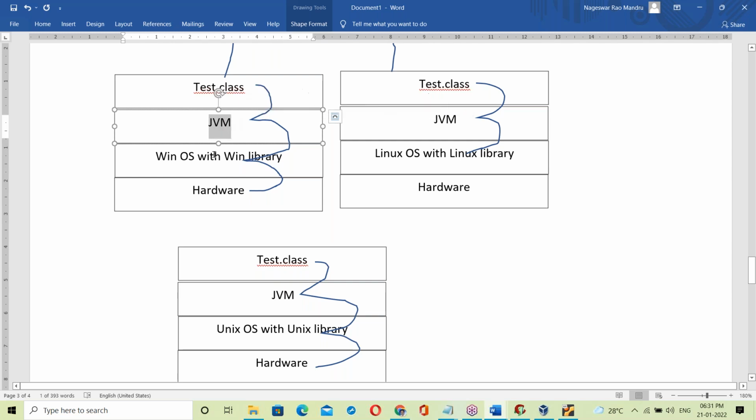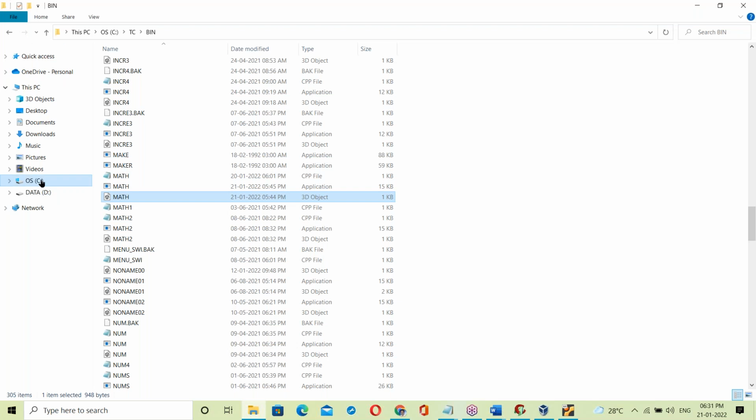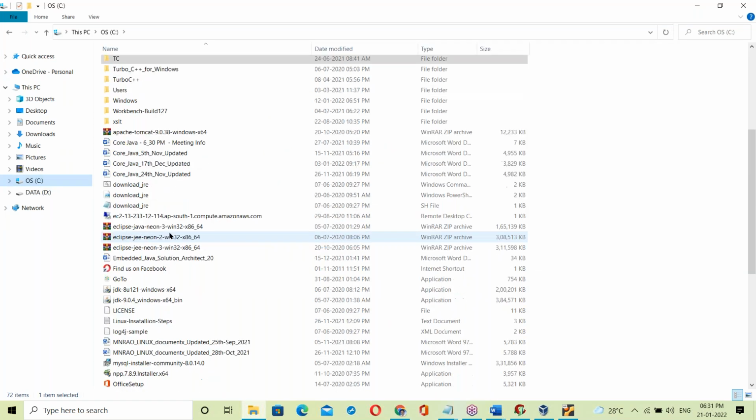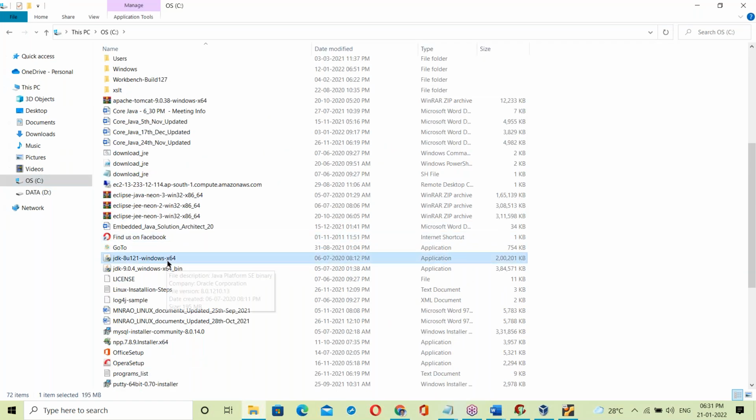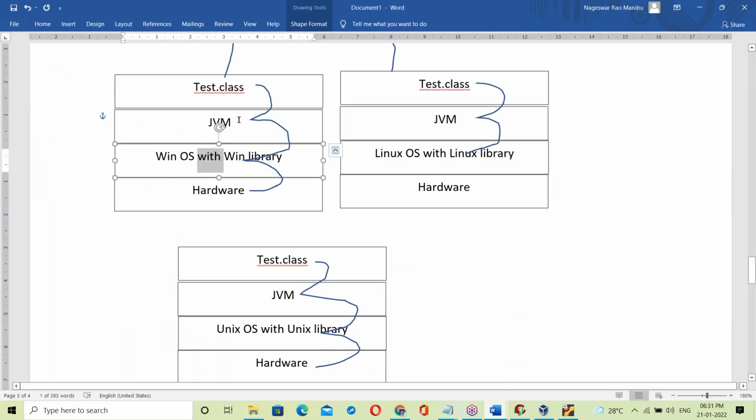To get JVM, first you have to install JDK. See, this is JDK software. Suppose once JDK 8 software is installed here, you get JVM automatically. On Windows OS, you have to install JDK. On Linux OS, you have to install JDK here. Once JDK is installed, you can get the JVM.